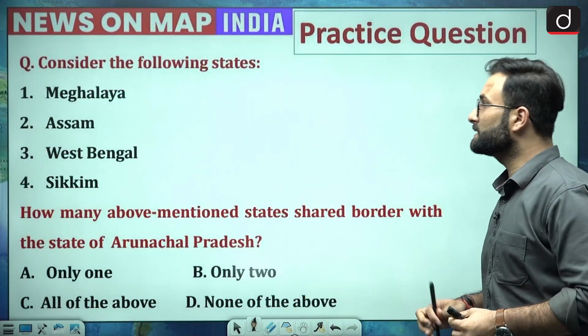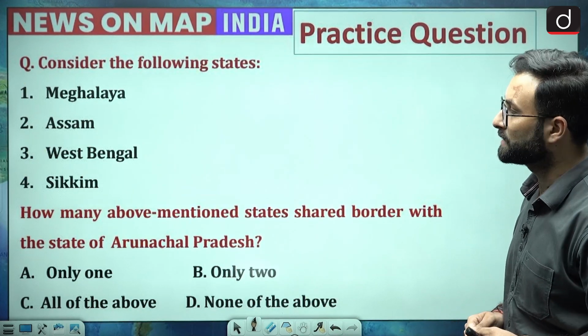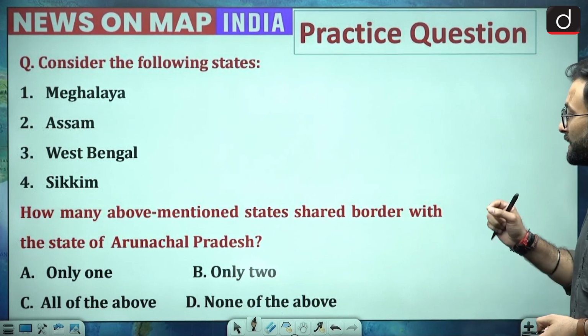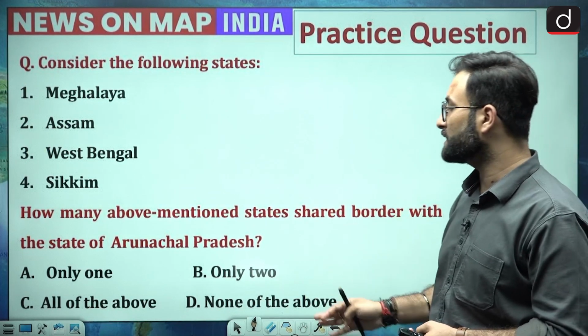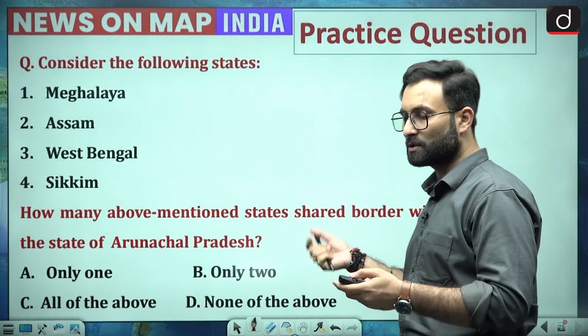And in the end, we have a practice question for you. Consider the following states: 1 is Meghalaya, 2nd is Assam, 3rd is West Bengal, 4th is Sikkim. How many of the above mentioned states share a border with the state of Arunachal Pradesh? Only 1, only 2, all of the above, or none of the above. Okay, so you can attempt this question and answer to me in the comment box.